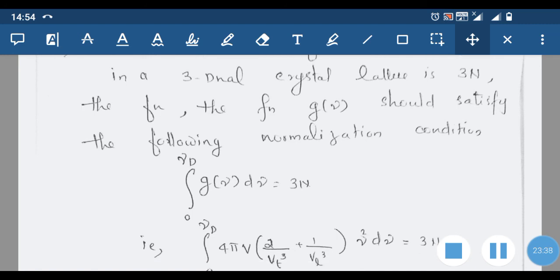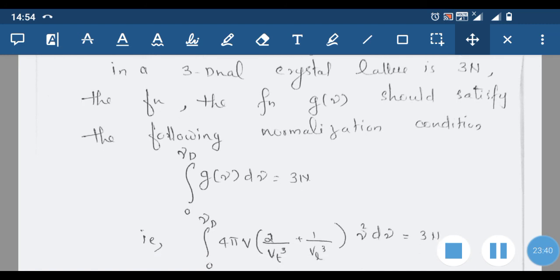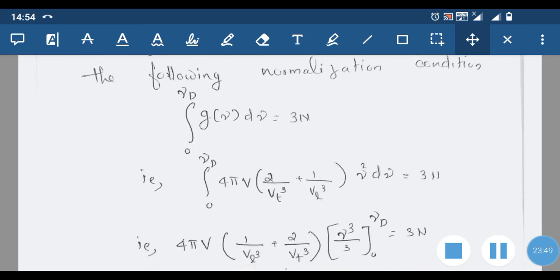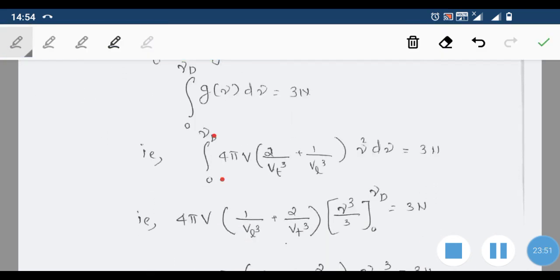This is the possible number of vibrations multiplied by the frequency; integrating, we get the total modes of vibration, and that should be equal to 3n. Substituting the values, we get the integral from 0 to nu_D of 4 pi V into (2 by VT cube plus 1 by VL cube) into nu square d nu, equal to 3n. Since 4 pi V and the second term are constants, we can take them outside. The integral of nu square d nu gives nu cube by 3 within the limits 0 to nu_D, equal to 3n.